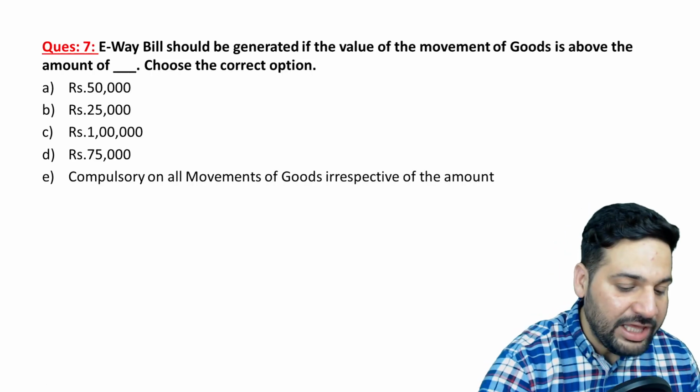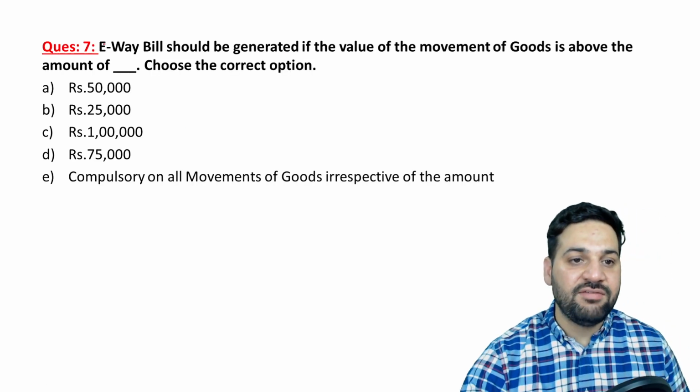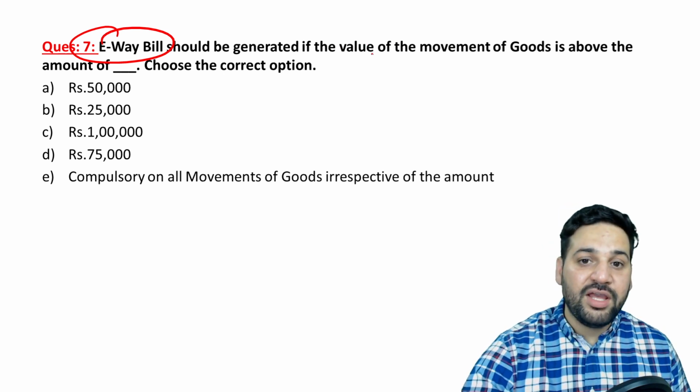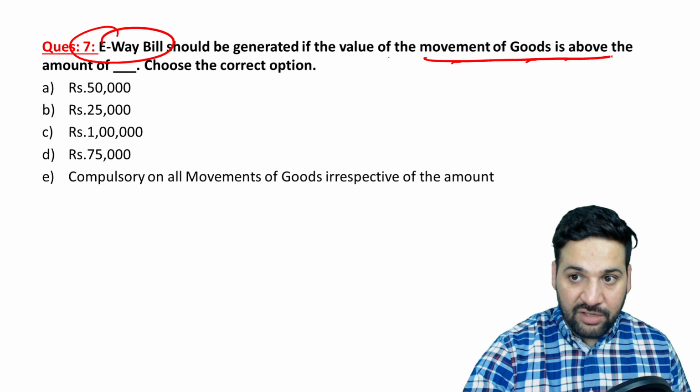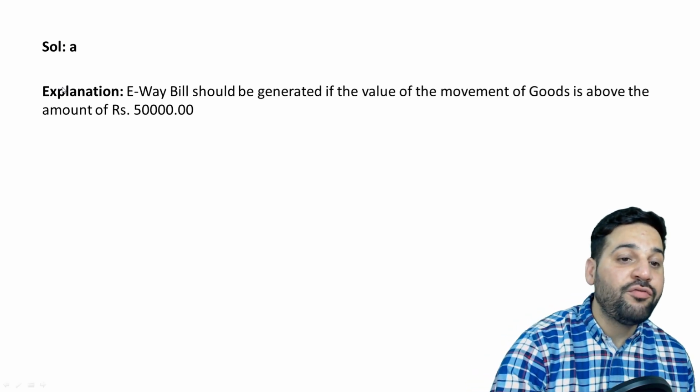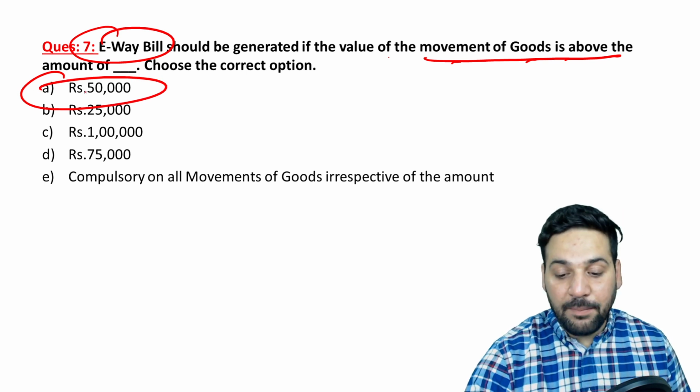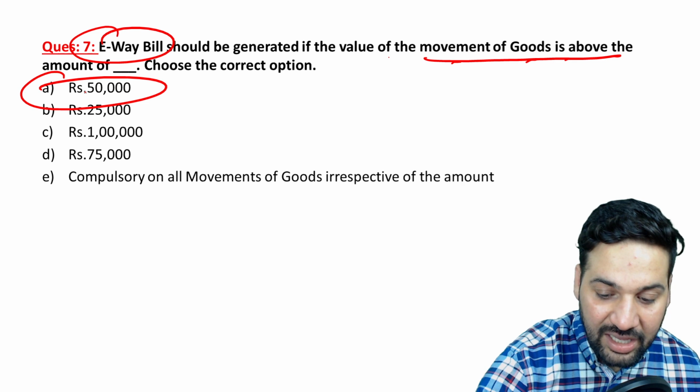Okay. So the e-way bill should be generated from the online dashboard if the value of the movement of goods is above the amount of 50,000 rupees. If the value of goods is above 50,000 rupees, the e-way bill is mandatory. E-way bill is mandatory. Please ask your questions.